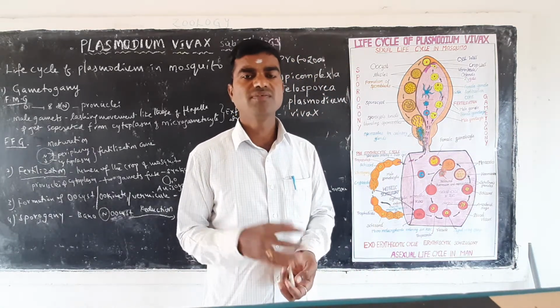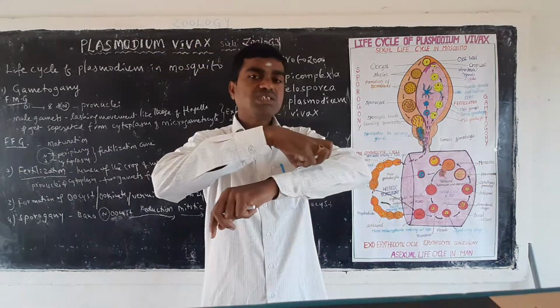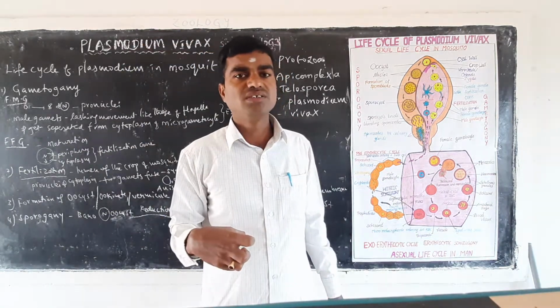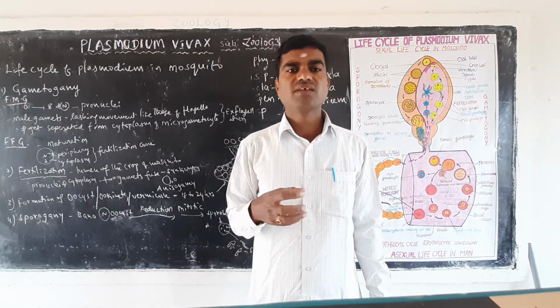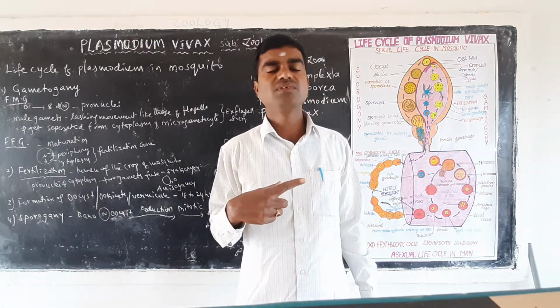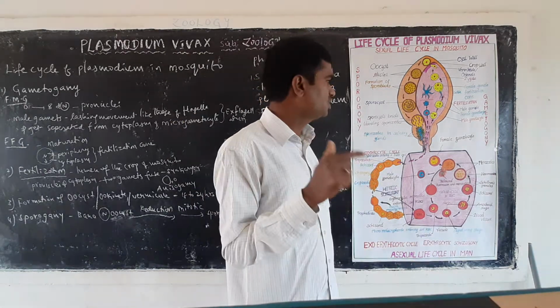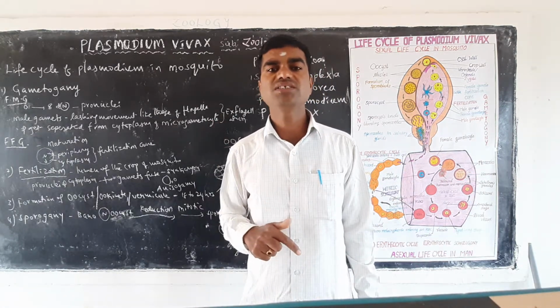When the mosquito bites and sucks the blood, at that time the male gametocytes and female gametocytes both enter the salivary glands.